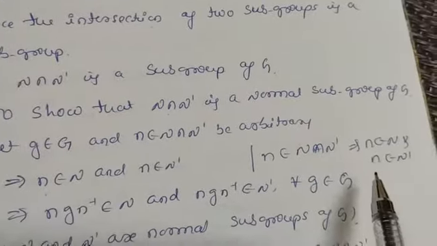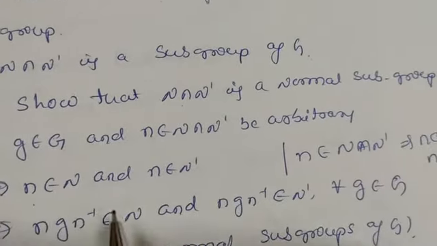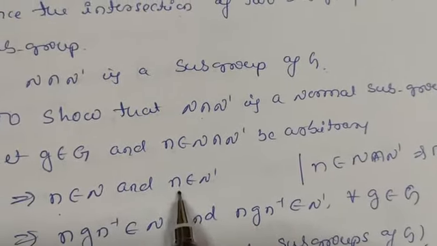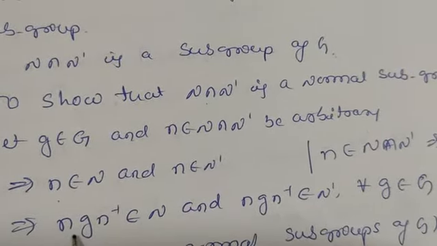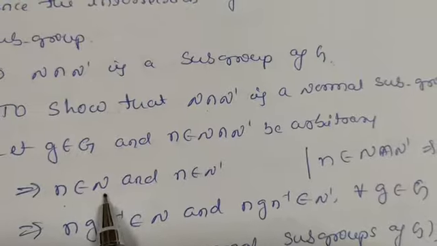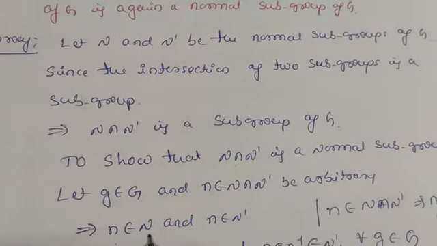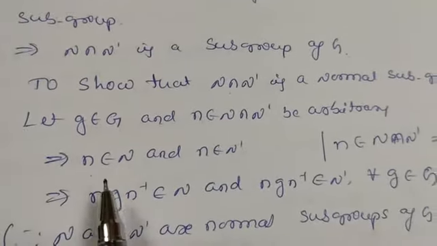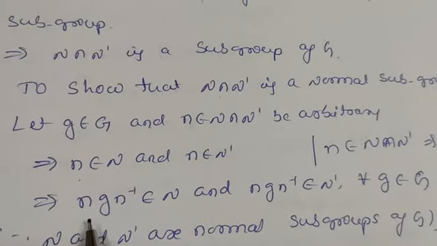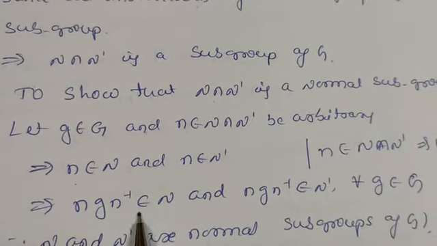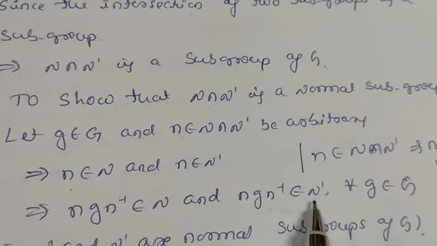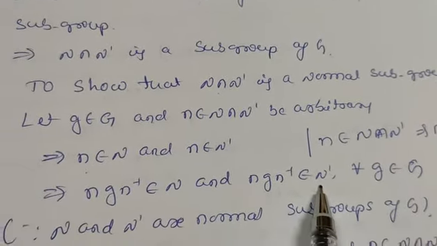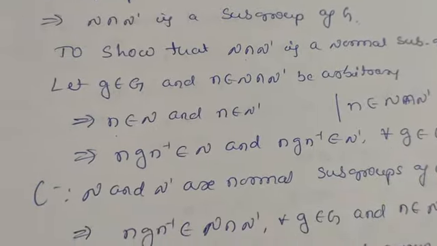So this implies, since N is a normal subgroup, it is given they are normal subgroups, if n belongs to N, then g n g inverse also belongs to N, and this belongs to N dash, because both are normal subgroups for all g belongs to G.